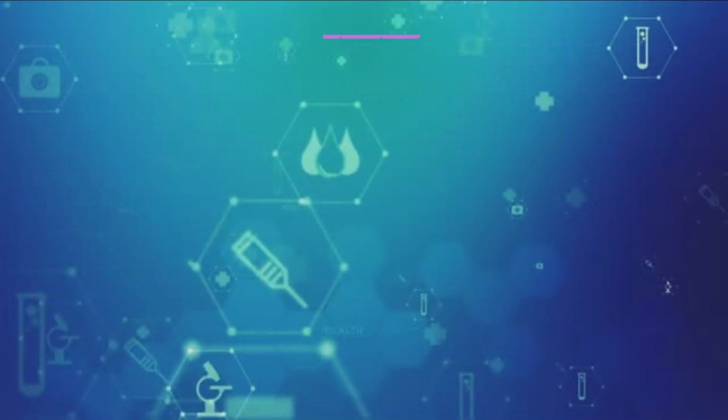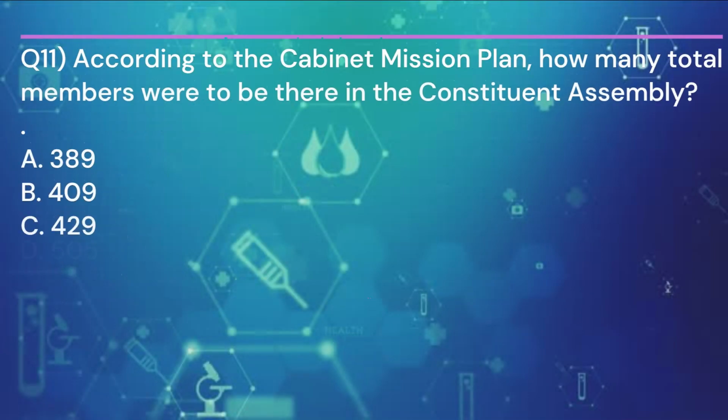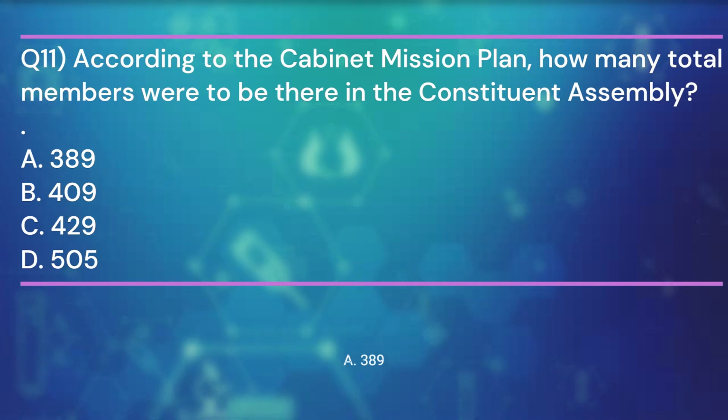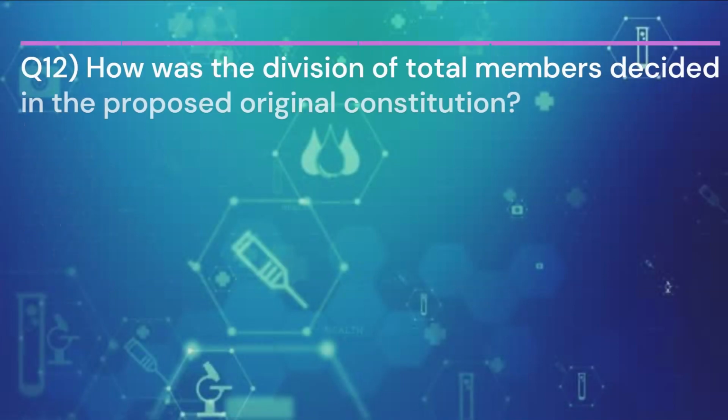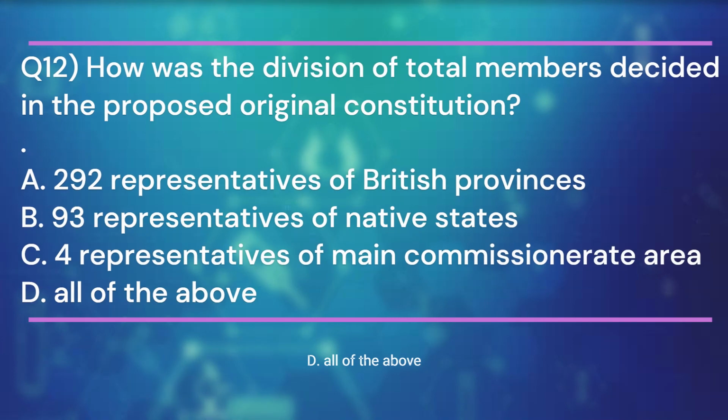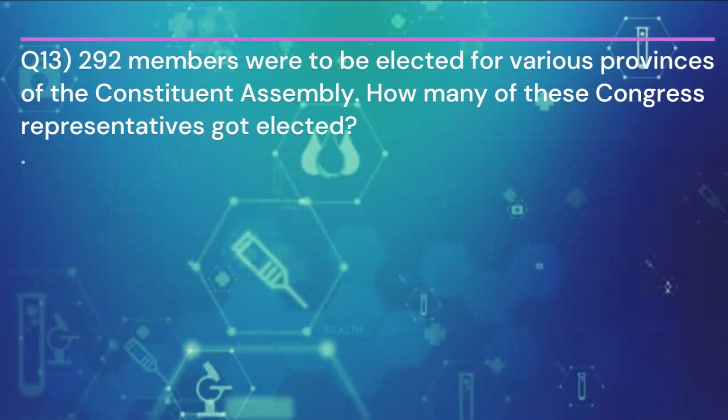Phajpur. Question 11. According to the Cabinet Mission Plan, how many total members were to be there in the Constituent Assembly? And the answer is A. 389. Question 12. How was the division of total members decided in the proposed original constitution? And the answer is D. All of the above.